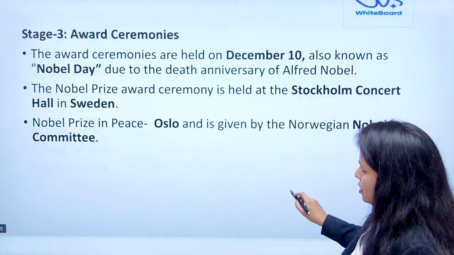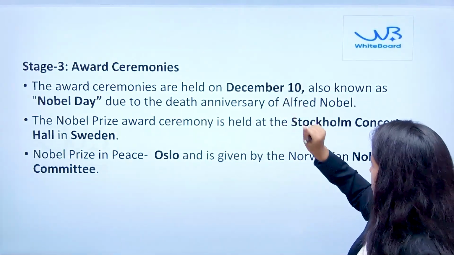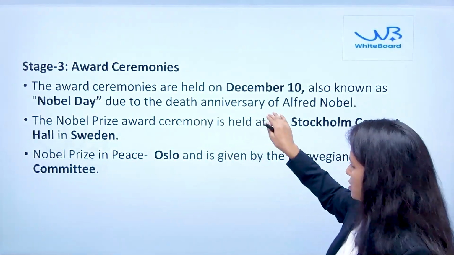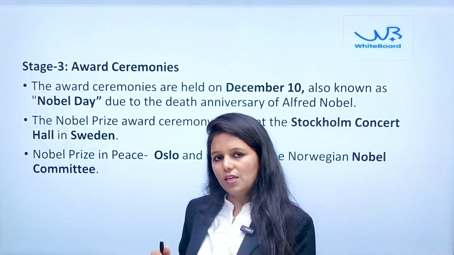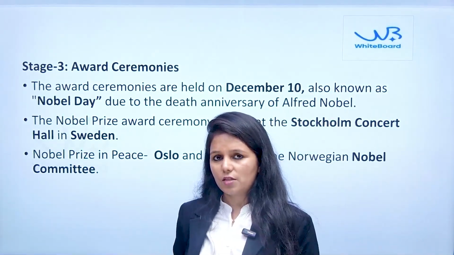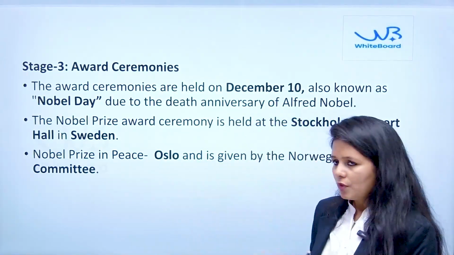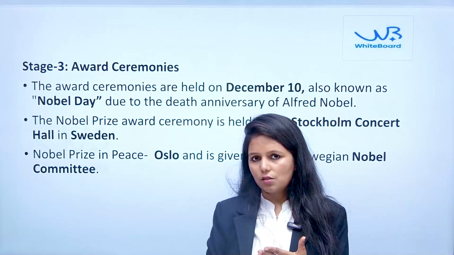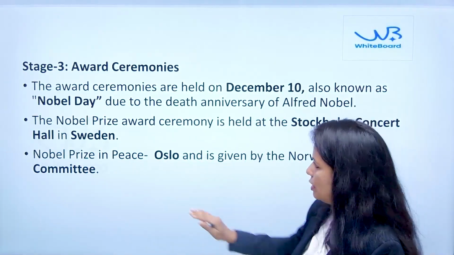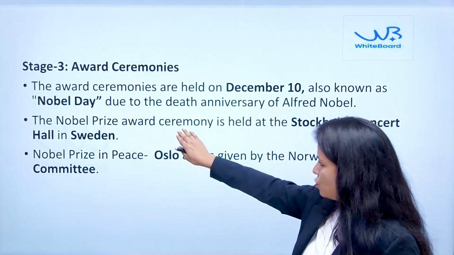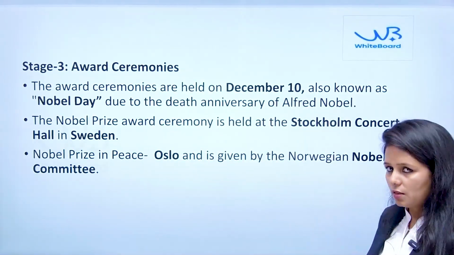Then the third stage is the award ceremony on Nobel Day, which is the 10th of December, also known because of the death anniversary. On this particular day, the award is actually given to the Nobel Prize winners of that year. One more thing we need to understand: there are 6 categories. Leaving aside the peace category, for all the other categories the award ceremony is held at Stockholm Concert Hall in Sweden.